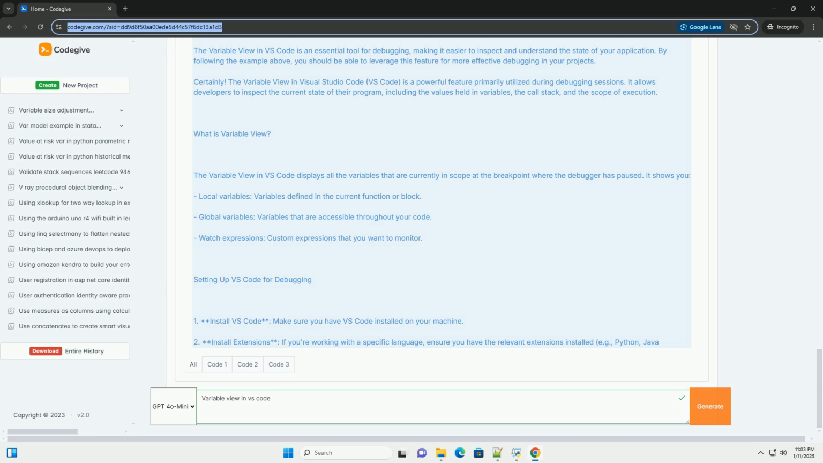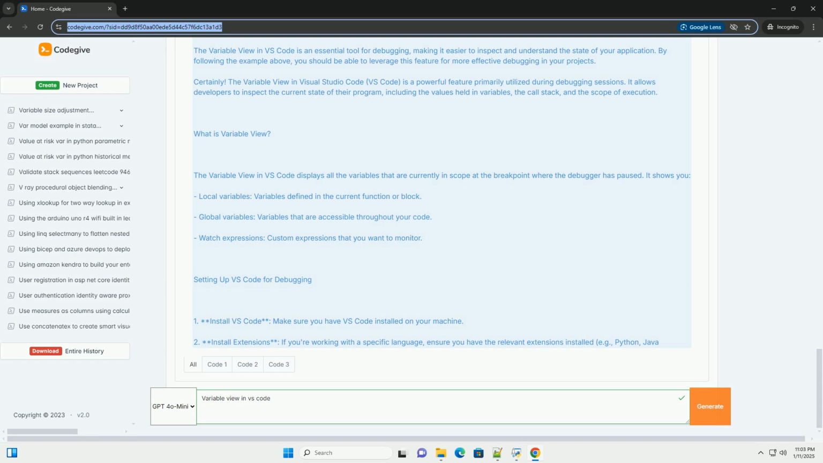Edit and continue. In some languages and configurations, you can modify your code while debugging and continue execution. Conditional breakpoints. You can set conditional breakpoints that only trigger when a certain condition is true, allowing you to inspect the state of your program under specific circumstances.